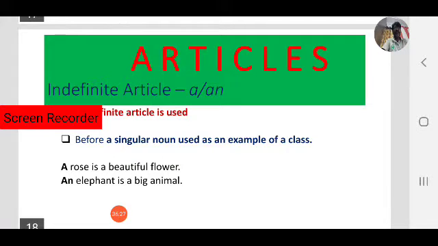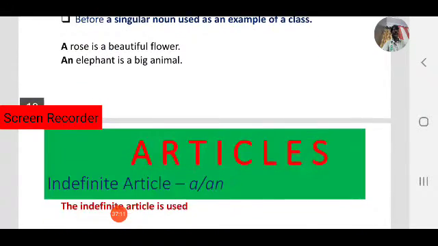Before a singular noun, used as an example of a class. This is one case. Before singular nouns we use these indefinite articles, and used as an example of a class, one particular category. In that case we use: a rose is a beautiful flower. A rose means a particular class. An elephant is a big animal. Observe the sounds: a rose, an elephant. Vowel sound in elephant, consonant sound in rose.